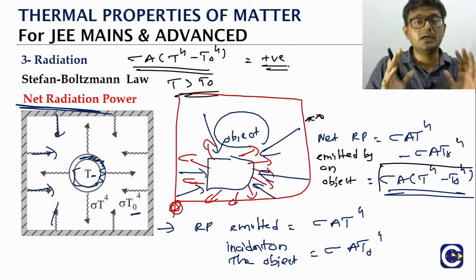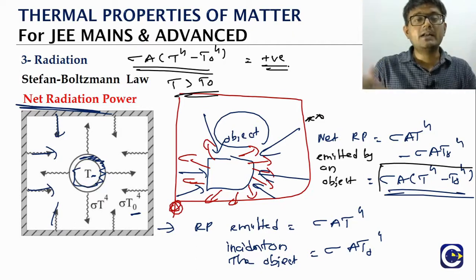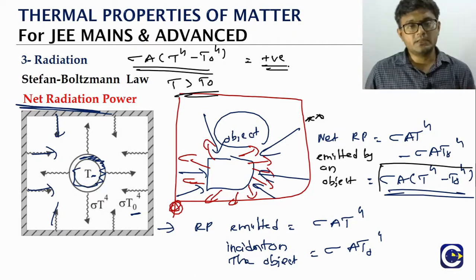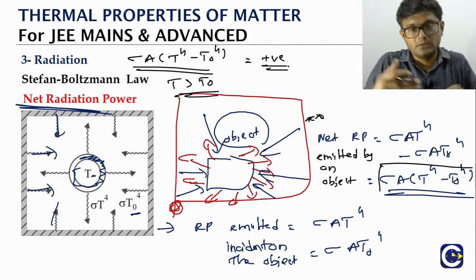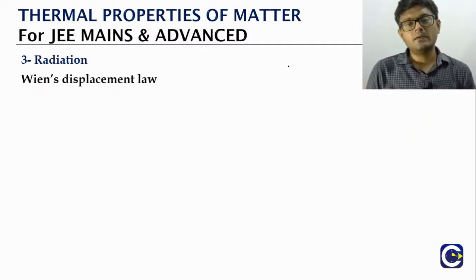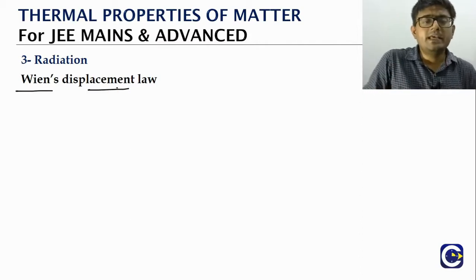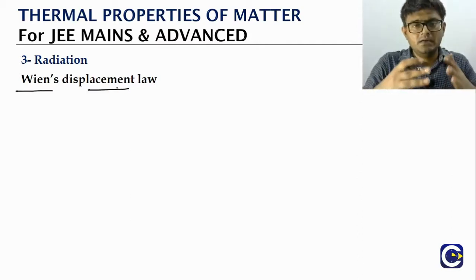So only when the temperature of the body is more than the surrounding temperature, we will see net radiation that will be emitted by the object. Otherwise the net radiation will be what? Absorbed. So this is about the Stephen-Boltzmann law. And one more law relating to the radiation given by an object.